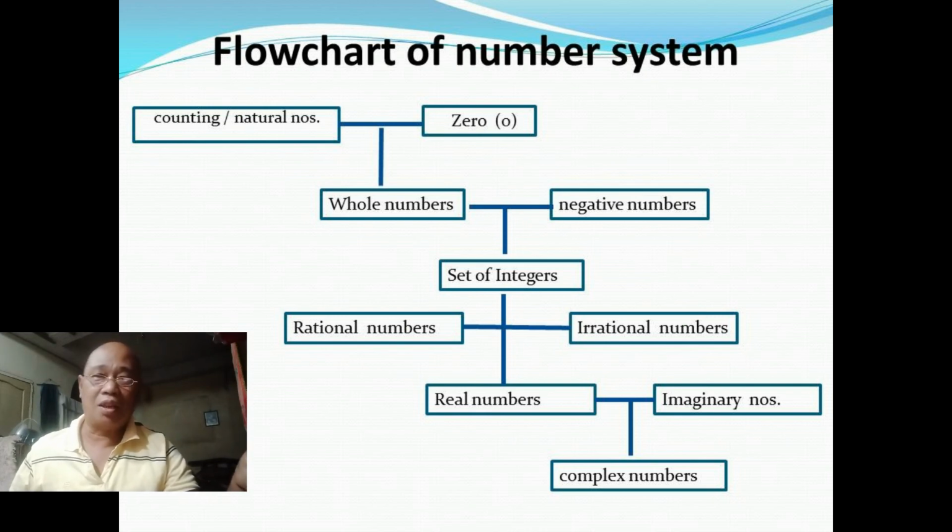Then sa integers, we have dalawa. Maaaring mapabilang doon sa baba nun ay rational at saka yung isa irrational. Pag i-combine natin yung dalawa, those are numbers that can be found in a number line. At yun ay tinatawag nating set of real numbers. Then, ang real numbers, dagdagan pa natin ng isa pang set ng numbers such as the imaginary numbers. Ma-form na ang tinatawag nating set of complex numbers.